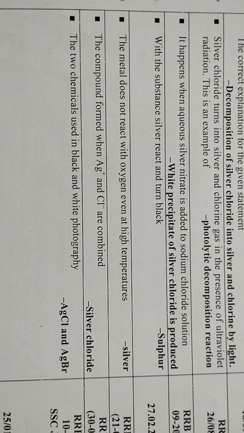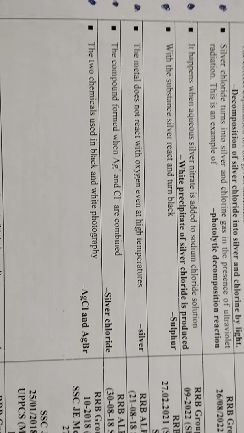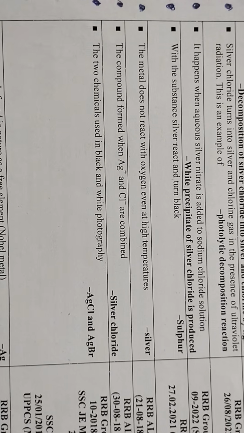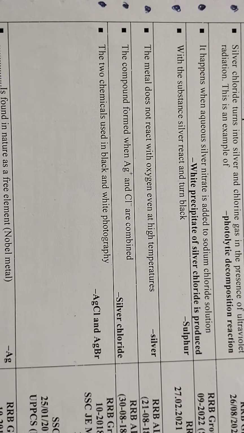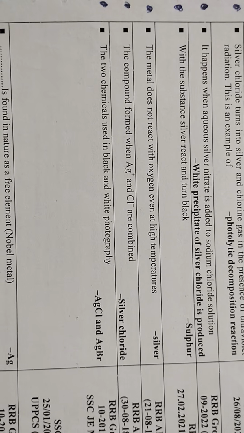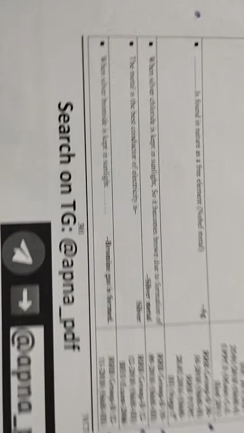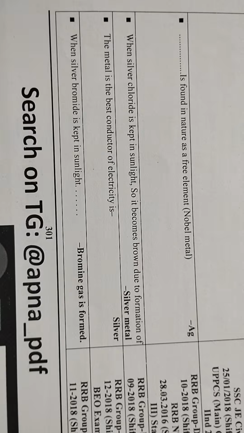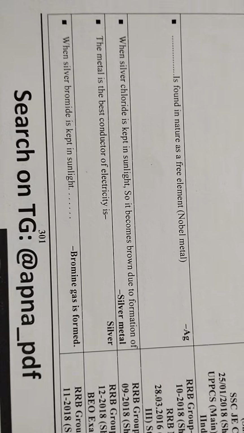The substance with which silver reacts and turns black: sulfur. The metal that does not react with oxygen even at high temperature: silver. The compound formed when Ag+ and Cl- combine: silver chloride. Two chemicals used in black and white photography are AgCl and AgBr. Found in nature as a free element: Ag.